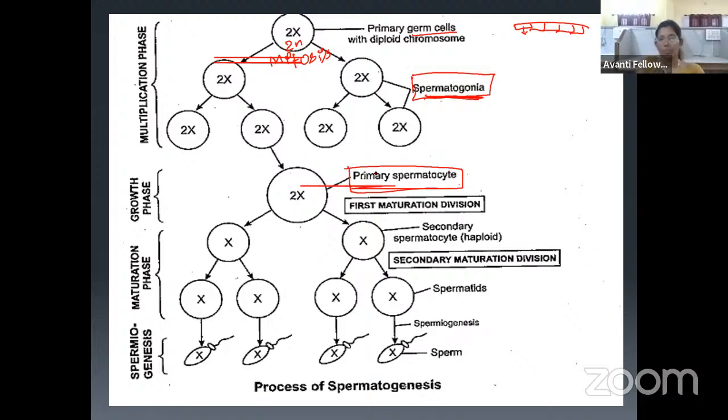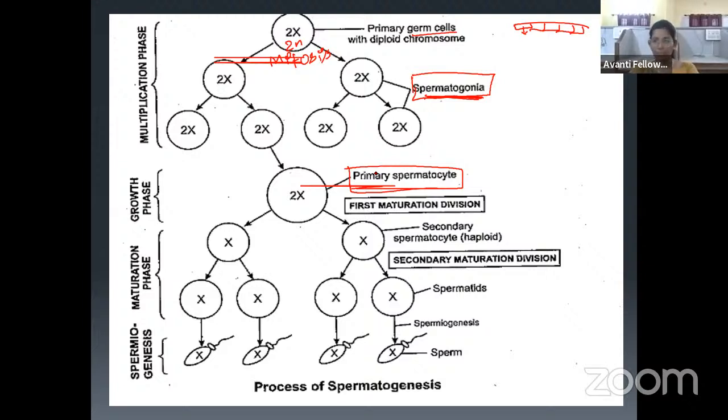These words are very important. Spermatogonia, primary spermatocyte. After the first multiplication phase, we call it spermatogonia, and after the growth phase, we call it a primary spermatocyte. Pay attention.